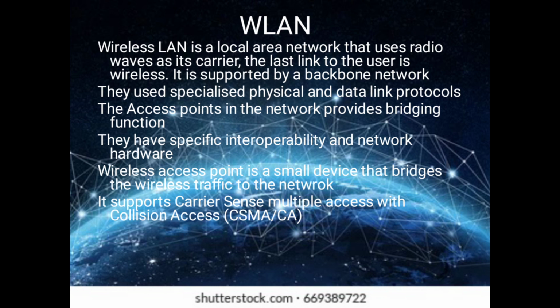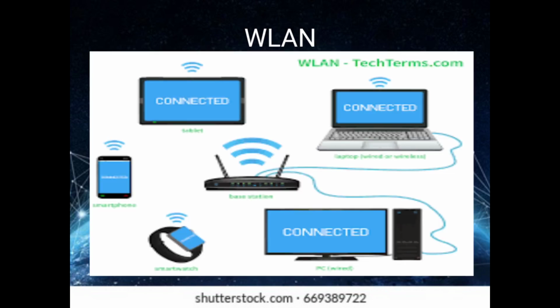The wireless access point is a small device that bridges the wireless traffic to the network. It supports carrier sense multiple access, with collision detection as well as collision avoidance. And this is a sample WAN network.